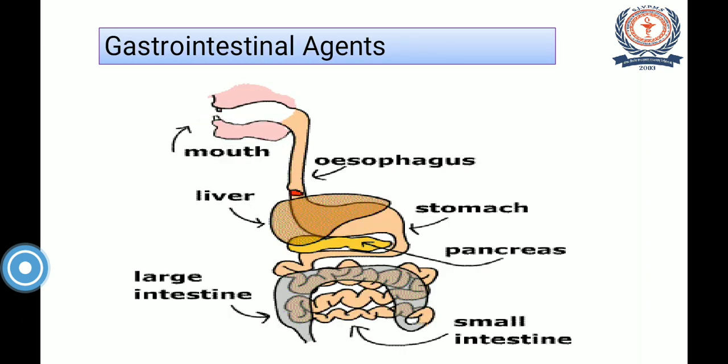Before moving to the actual topic, let us discuss what actually happens in the gastrointestinal system. When any person ingests something from the mouth, it passes through the esophagus into the stomach. Via the stomach, it enters the intestine. First it goes to the small intestine, where maximum absorption of the ingested matter takes place, and then the contents regarded as waste are thrown out through the large intestine. So this is the gastrointestinal system.